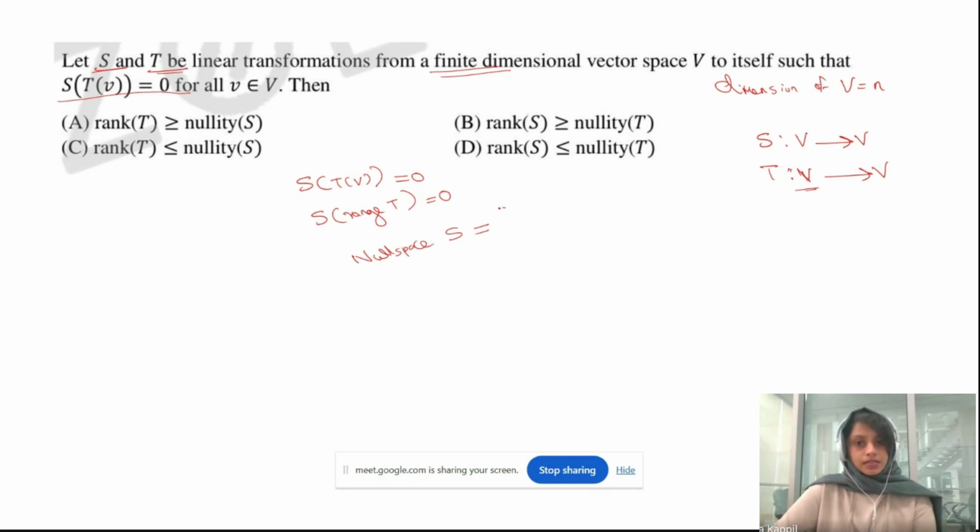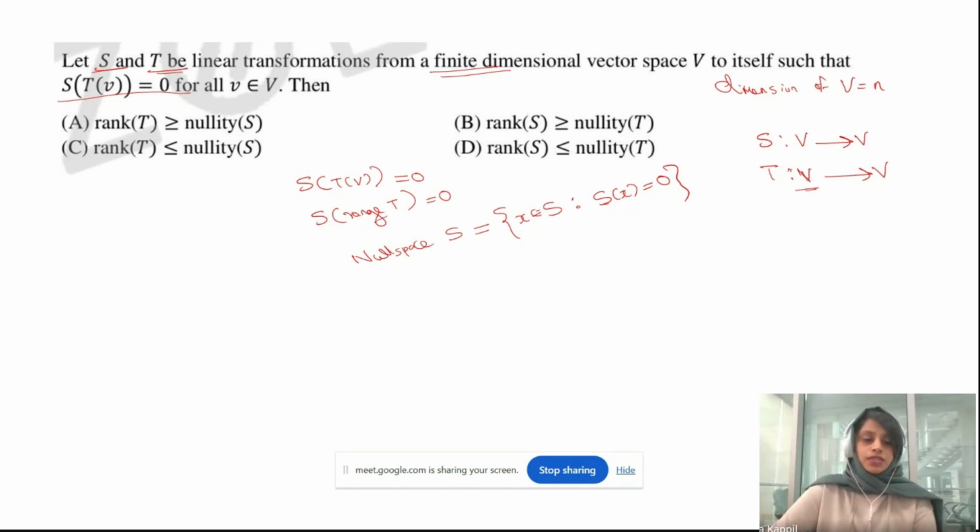Null space of S is the set of all X belonging to the domain such that S of X is equal to 0. Correct? So it will be all the elements that map only to 0.